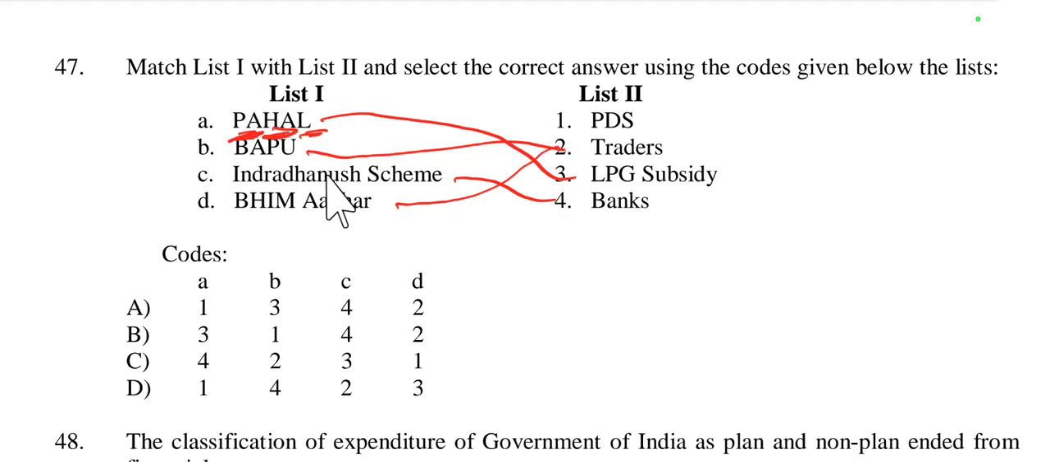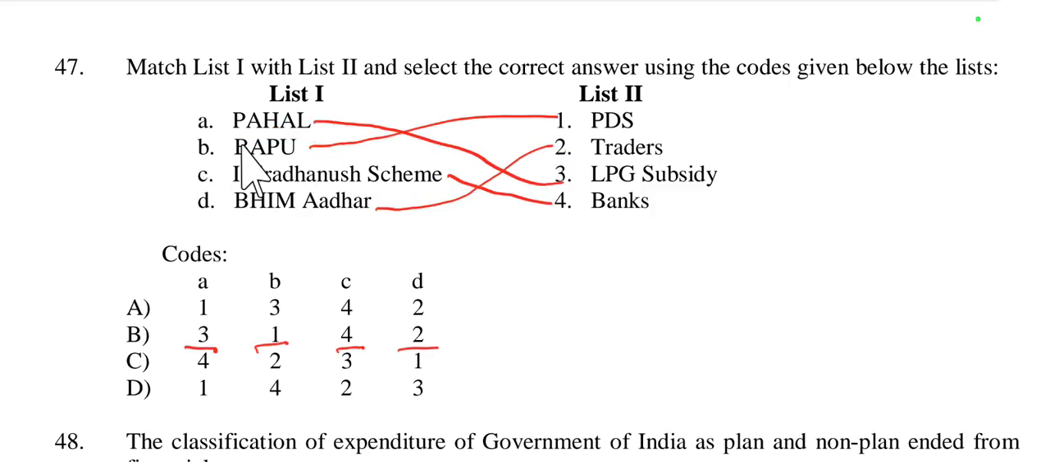Yes, I think this was a mistake. Bapu means Bharat Ahar Purak Yojana. Bharat Ahar Purak Yojana, it is related with PDS, public distribution system. Ahar means public distribution system. So this is the right sequence.